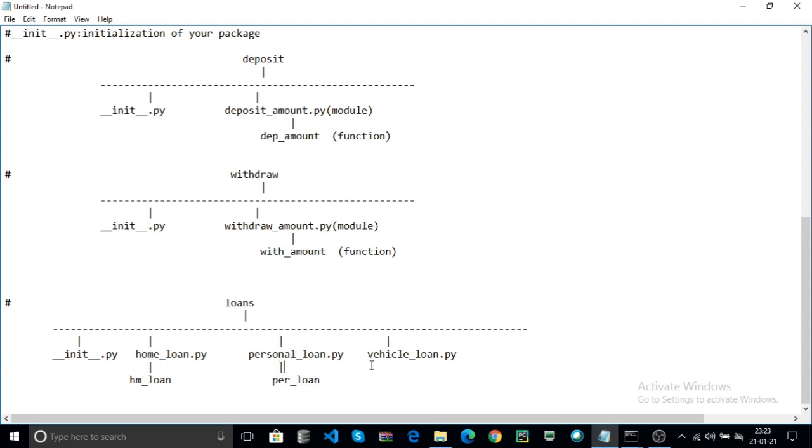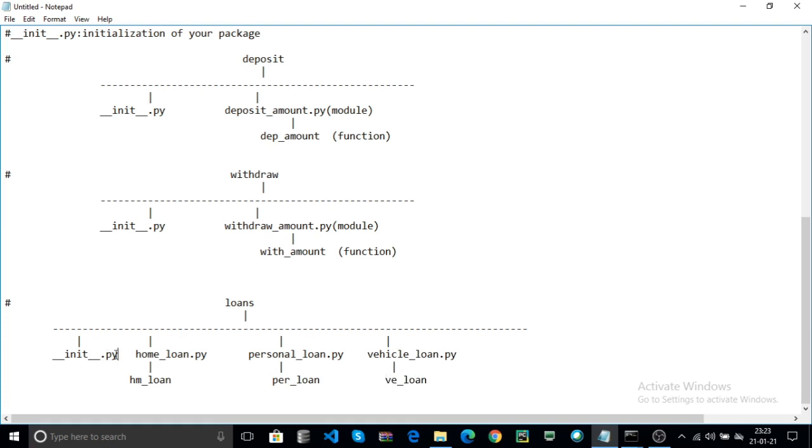In the vehicle loan module I create one function, that is vehicle_loan. The home_loan.py module contains the hm_loan function. The personal_loan.py contains per_loan. The vehicle_loan.py module contains ve_loan.